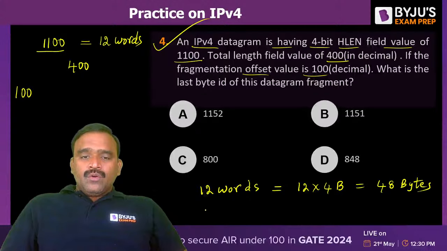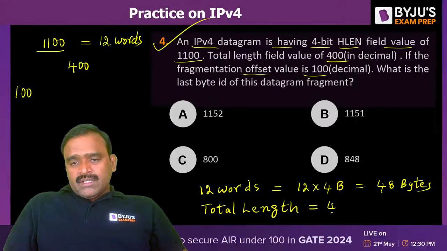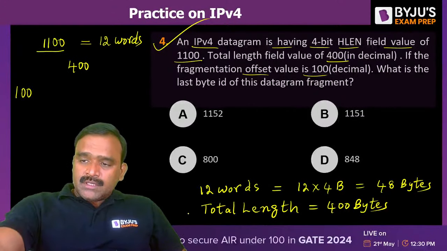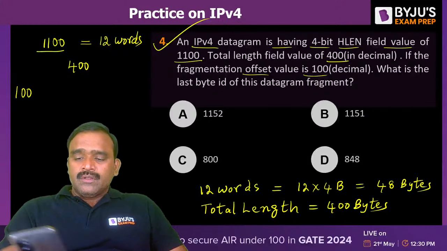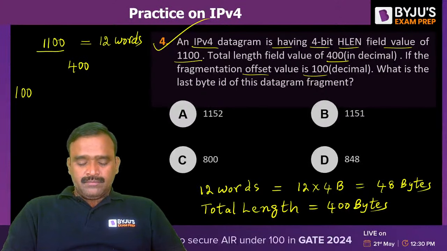And the total length is 400 bytes. If the total length is 400 bytes, what is the payload? The numbering of bytes is given only for the payload. Got my point? Numbering is given only for the payload. So how can we give the numbering? You can tell me now.